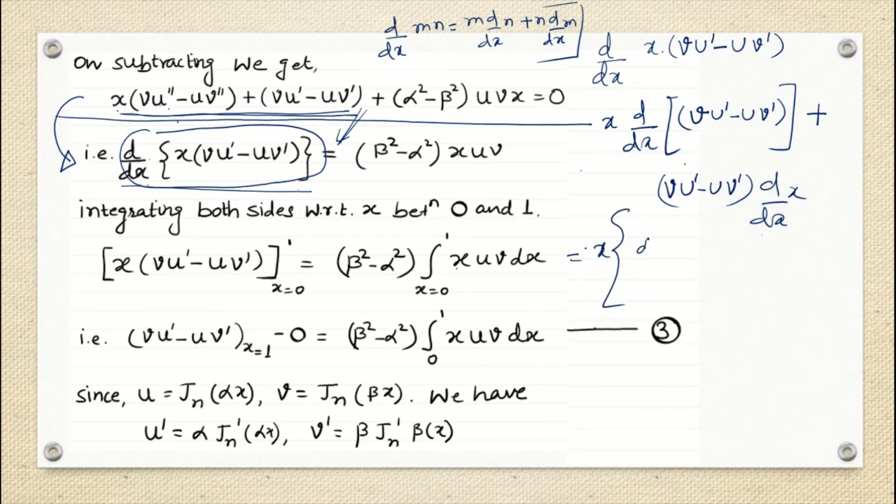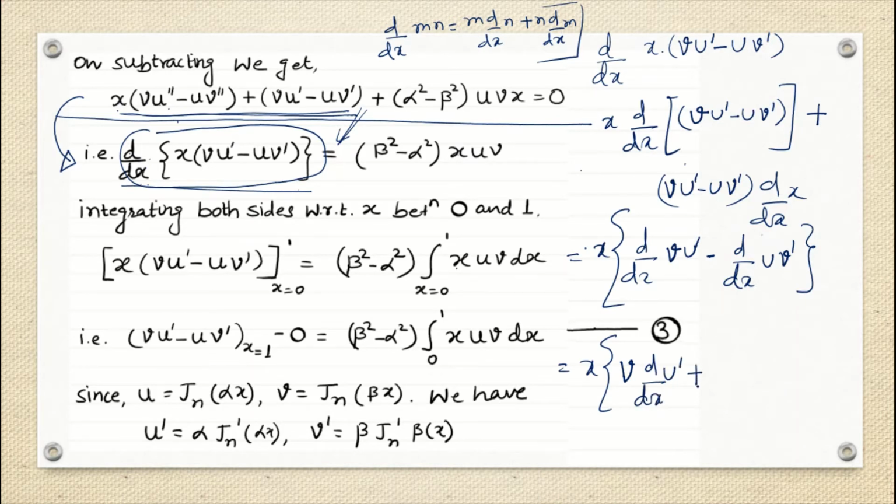I am finding out d by dx of v u dash, minus, I am just separating it out, minus d by dx of u v dash. Fine. And then plus it will be only this much. Okay, x is present here and then again the same formula we are using, right? So this is your v and then d by dx of u dash, and then plus u dash d by dx of v, okay, and then minus this is your u and then d by dx of v dash, and then plus v dash d by dx of u.